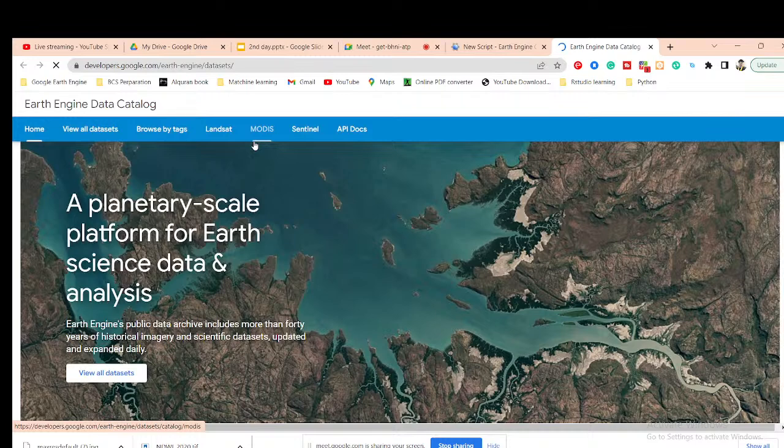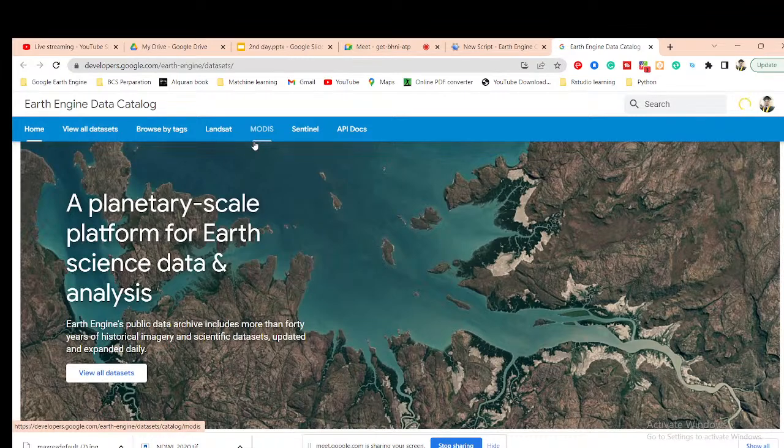First of all, I will discuss the time series chart, different types of time series charts, and from this time series chart how we can easily calculate different types of analysis such as trend line analysis as well as other parts. How we can easily create a very beautiful chart in the Google Earth Engine platform.